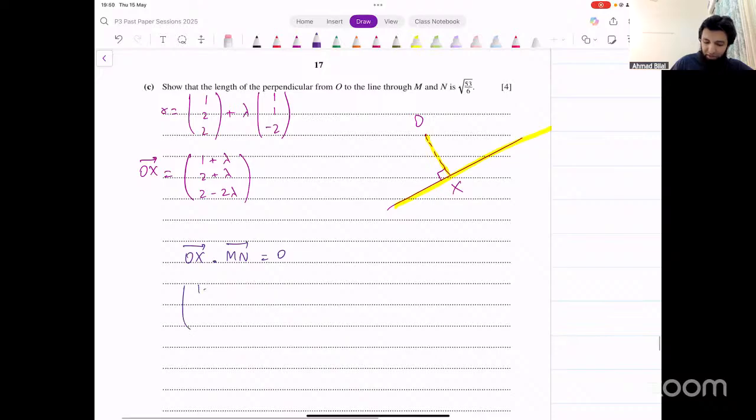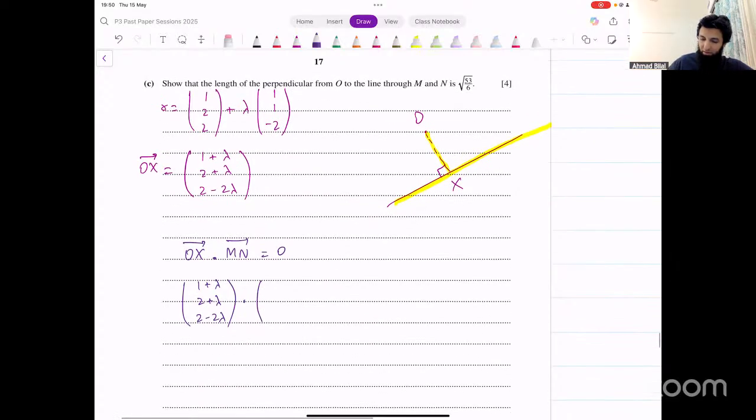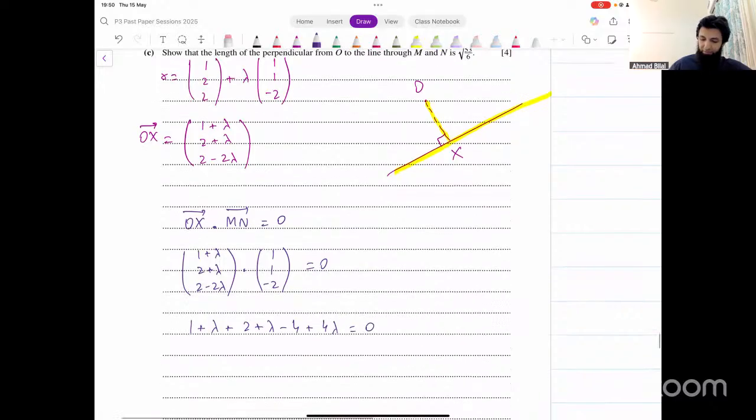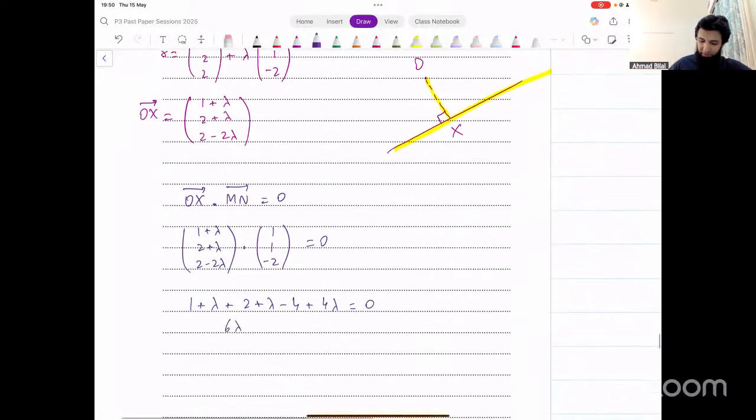Now, what's the OX vector? (1 plus lambda, 2 plus lambda, 2 minus 2 lambda) dot the MN vector, that is (1, 1, minus 2). Put this equal to 0. Simplify: you get 1 plus lambda plus 2 plus lambda minus 4 plus 4 lambda equals 0. We get 6 lambda minus 1 equal to 0, and the value of lambda turns out to be 1 over 6.